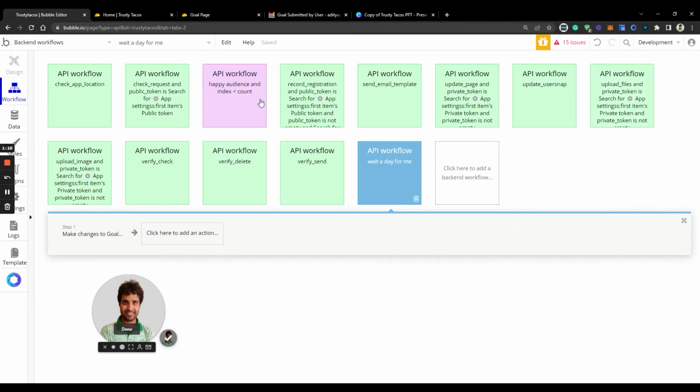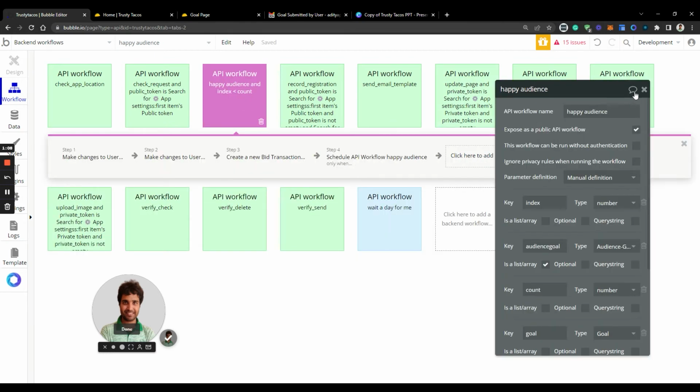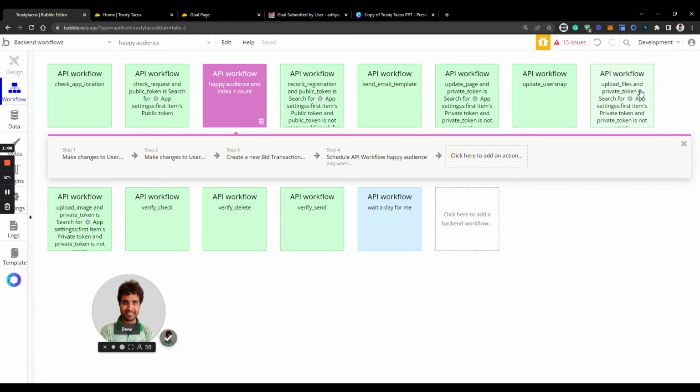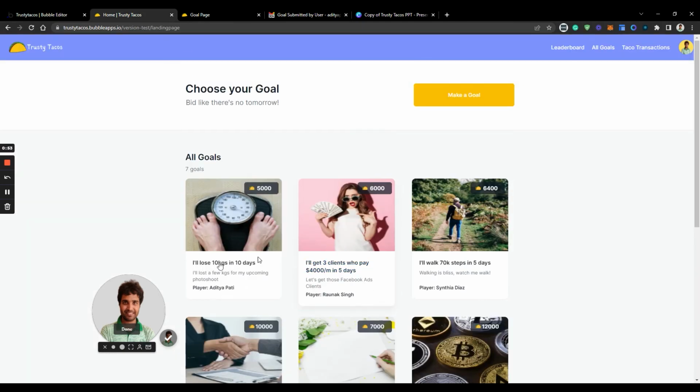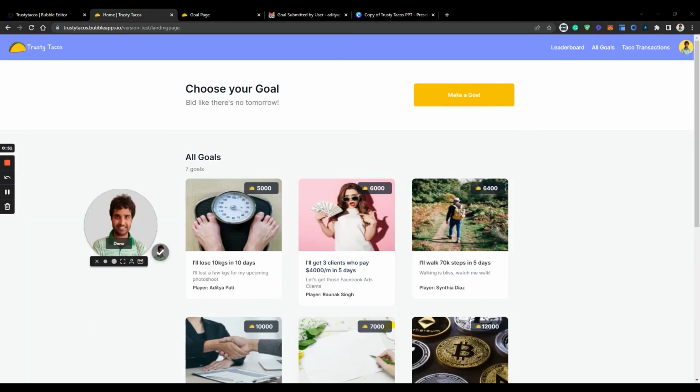We have another backend workflow which makes sure that when an audience has won, if there are like 7 or 8 audiences which have won, it goes recursively through each of the audience while giving them their share of the bounty. So this is basically a recursive workflow. So yeah, that's it about the whole platform. Going back to the presentation.